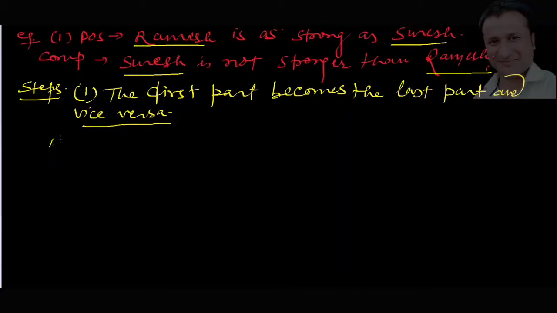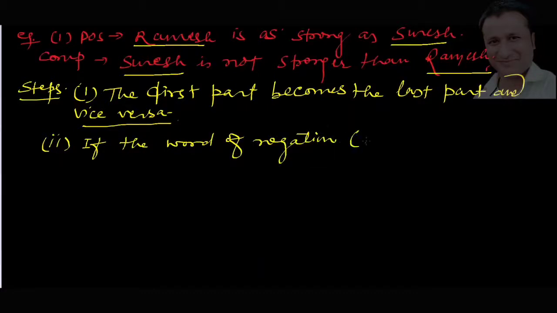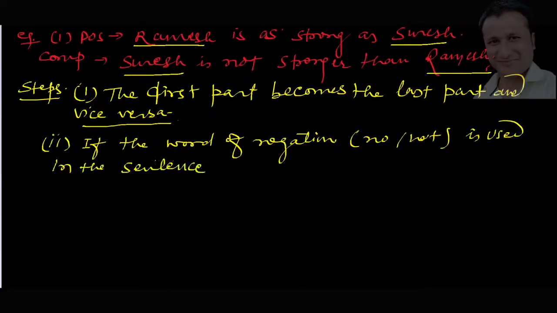Second step is, if the word of negation like no or not is used in the sentence, then we remove it.